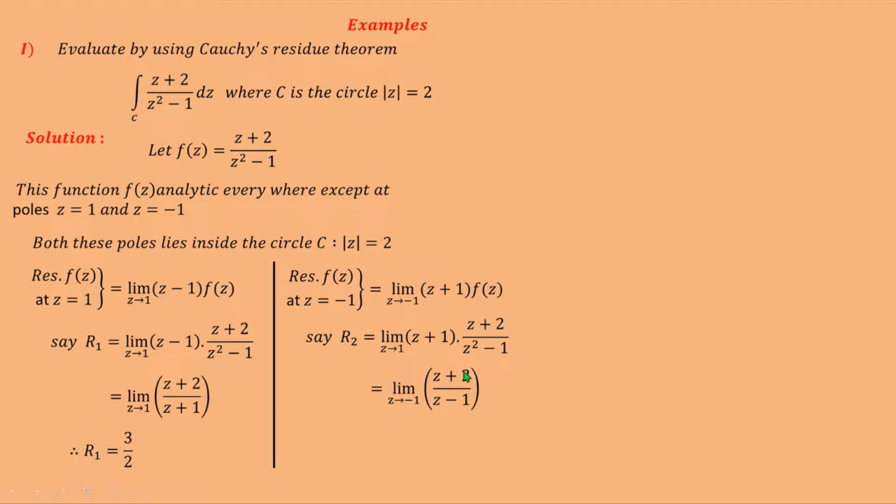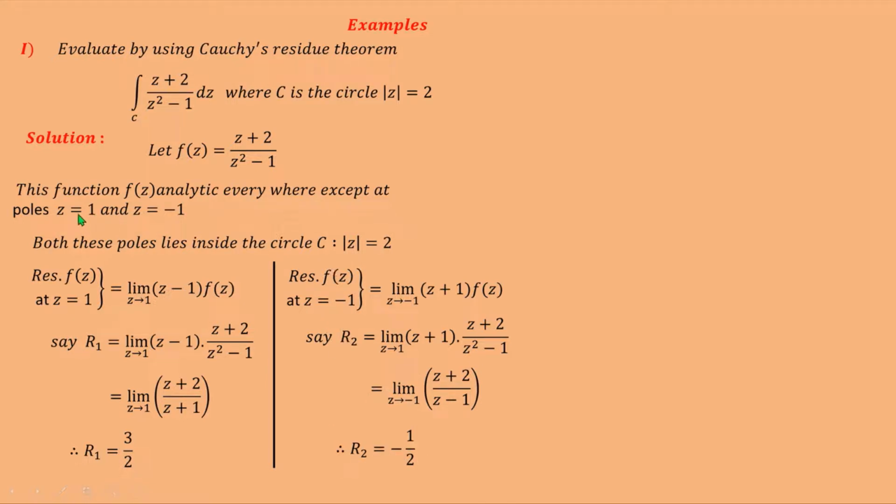Here z plus 1 gets cancelled, so limit z tends to minus 1 of (z plus 2) upon (z minus 1). Now put z equal to minus 1 here, so this is equal to minus 1 plus 2, and so we get 1, and in the denominator we get minus 1 minus 1, it is minus 2, and so R2 is equal to minus half.